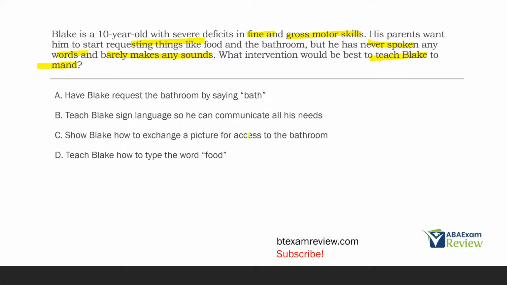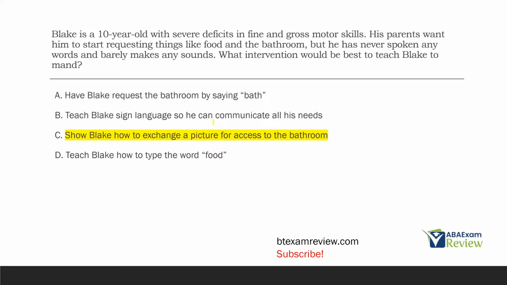C, show Blake how to exchange a picture for access to the bathroom. Sure, right? This seems most plausible. He doesn't make sounds. He doesn't say words. He doesn't have fine and gross motor skills. Exchanging pictures using PECs might be the best way to teach him to functionally communicate. And then D, teach Blake how to type the word food. Well, typing is going to be a skill in itself, much less type the word food when he wants something. So given the information, showing Blake how to exchange a picture for access to the bathroom is going to be the most plausible way to intervene.